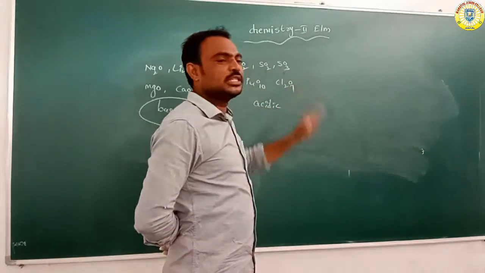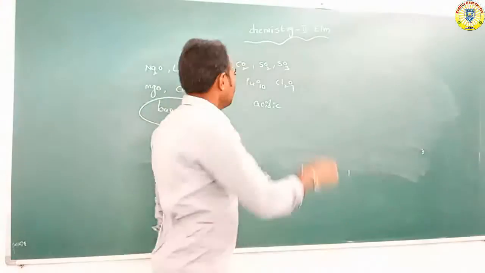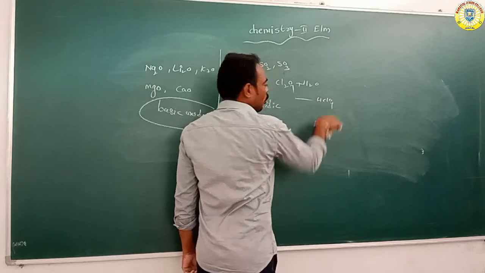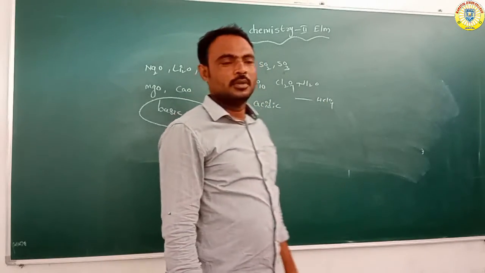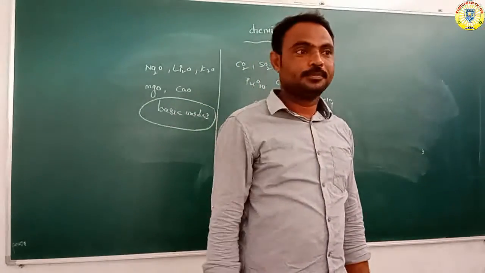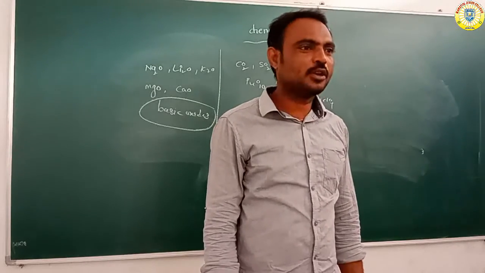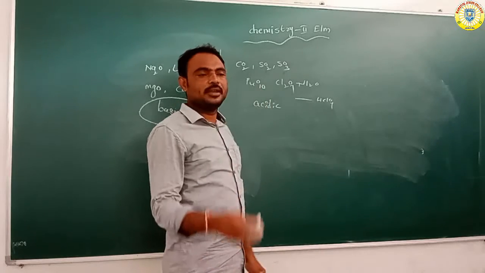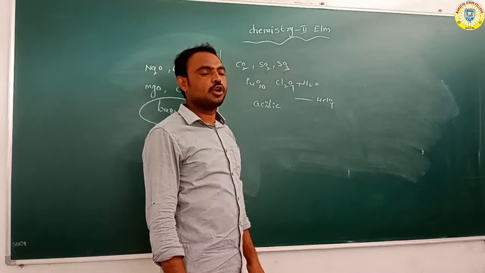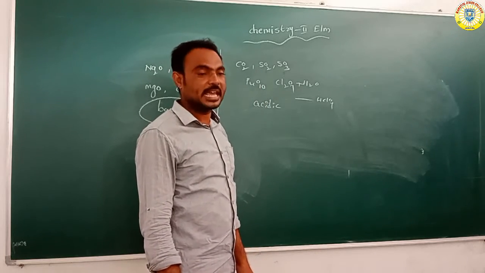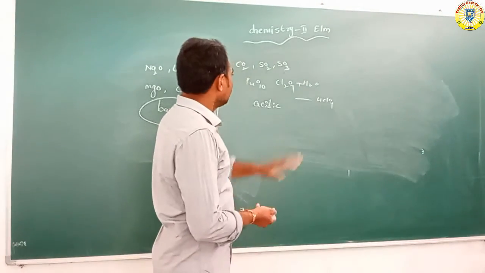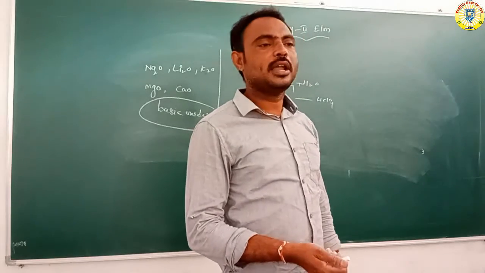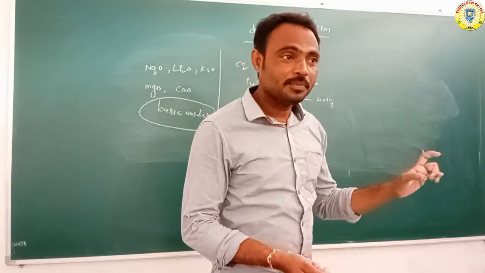Cl2O7 reacts with water molecules to form HClO4, perchloric acid, a chlorine oxoacid. P4O10 reacts with water molecules to form phosphoric acid. So these oxides all react with water molecules to form acids.